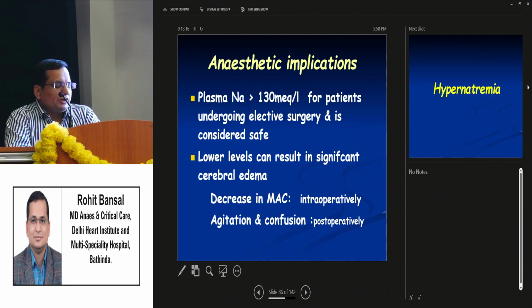Anesthetic implications of hyponatremia: plasma sodium should be more than 138 milliequivalents for patients undergoing elective surgery. Lower levels can result in significant cerebral edema. If there is hyponatremia, there is a decrease in MAC, and this should be considered intraoperatively. Agitation and confusion can result postoperatively.